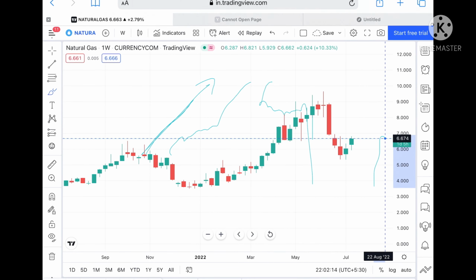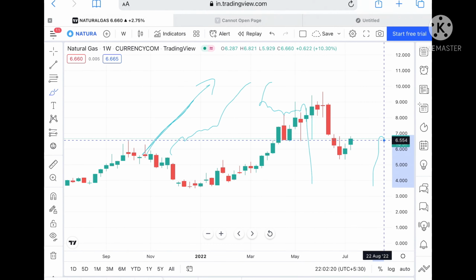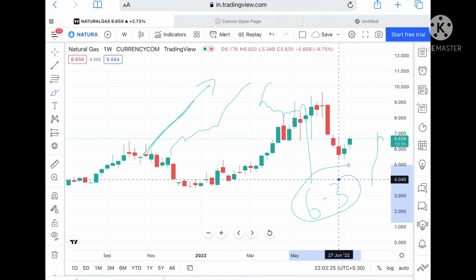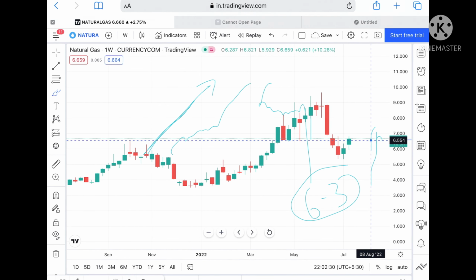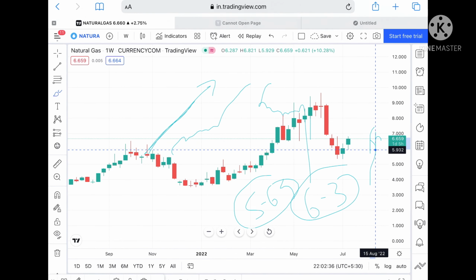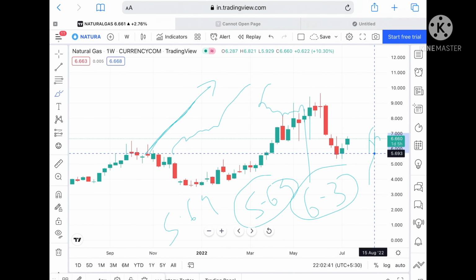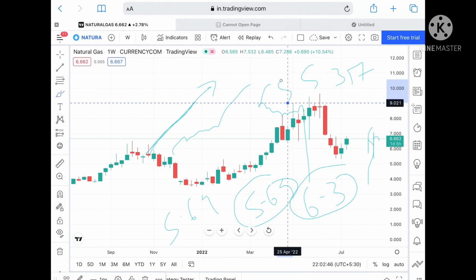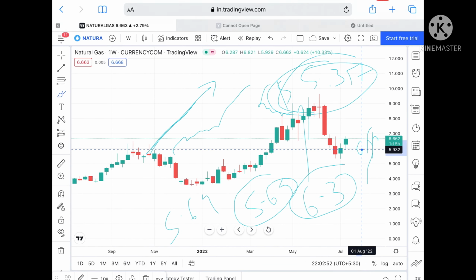Suppose this particular level didn't sustain, then we can see it come down again to a level of 6.554, and if that level goes downside, then it can touch a level of $6.3. Suppose the price goes below that level, then it can touch a level of $5.9, and from there it can go further down towards a level of $5.69. Once the price goes below that level, it can go further down towards a level of $5.693, and if that level goes downside, then it can touch a level of $5.357. This $5.357 has already been a weekly support.